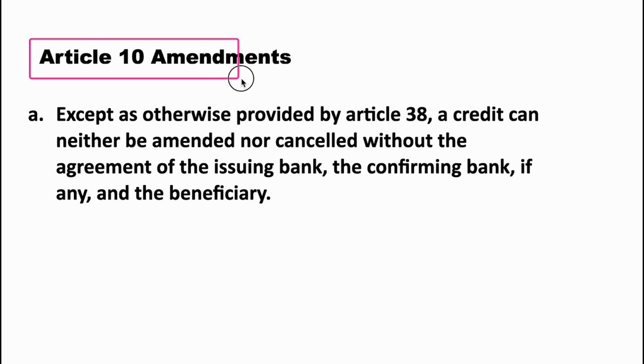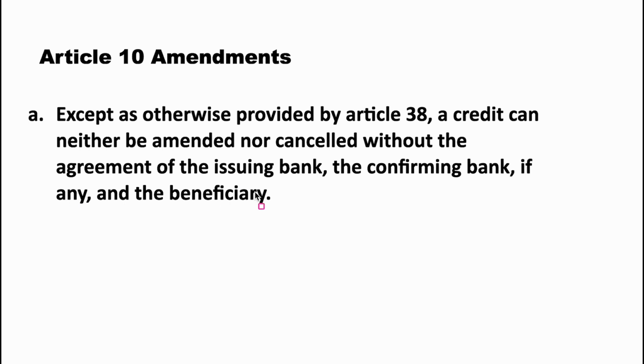Hello everyone, in this video we are going to see Article 10, amendments. This article is a favorite article of CDCS examiners, right? Except as otherwise provided by Article 38, a credit can neither be amended nor cancelled without the agreement of the issuing bank, the confirming bank if any, and the beneficiary, right?